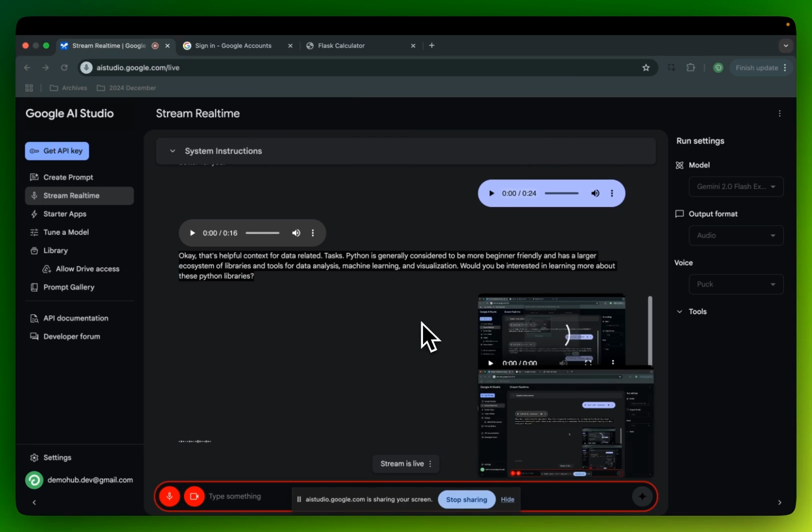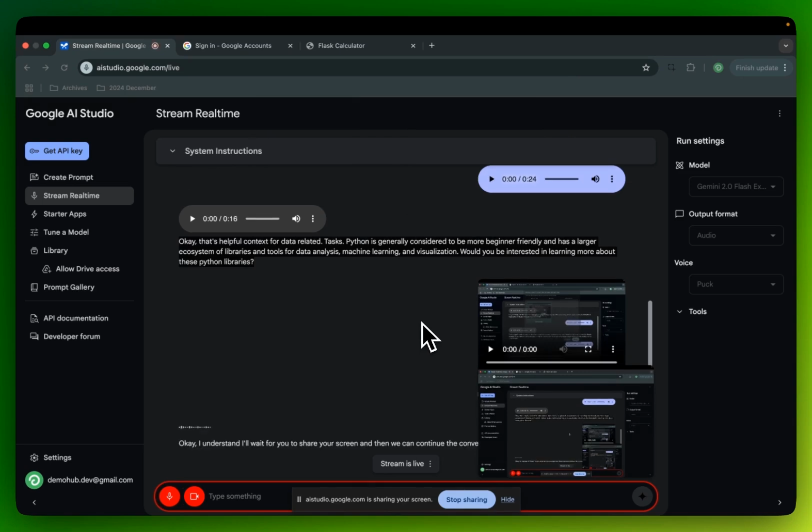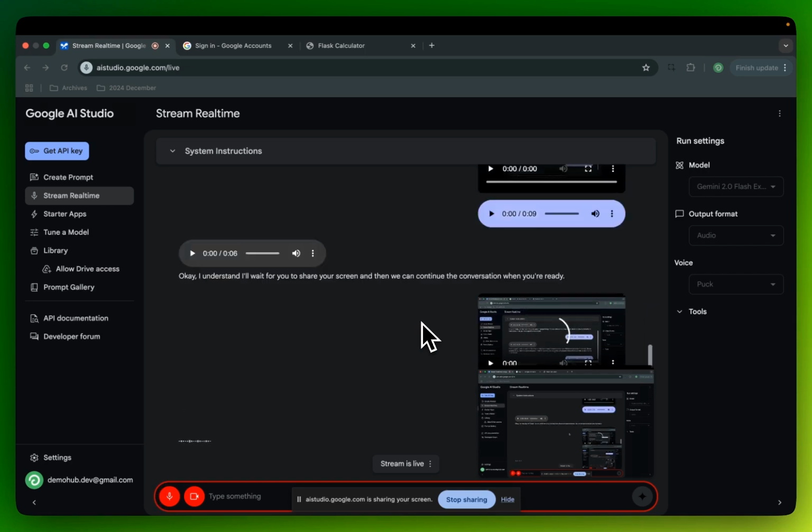What do you see on my screen? Understand. I'll wait for you to share your screen and we can continue the conversation. Can you see my screen right now? I can see your screen. All right. Looks like you have the Google AI Studio open. All right. That is correct.